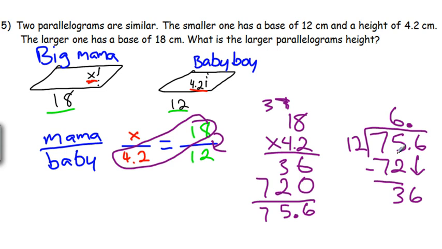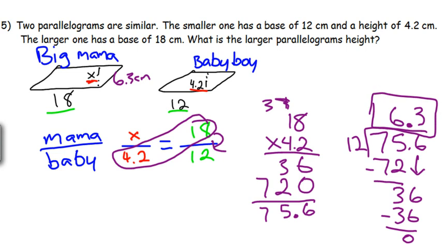Okay, 12 goes into 36. Wow, this works out really nicely too. That goes into it 3 times. 3 times 12 is 36. Excellent numbers tonight. So 6.3, that works, right? So we can say that this height on Big Mama is 6.3 centimeters.